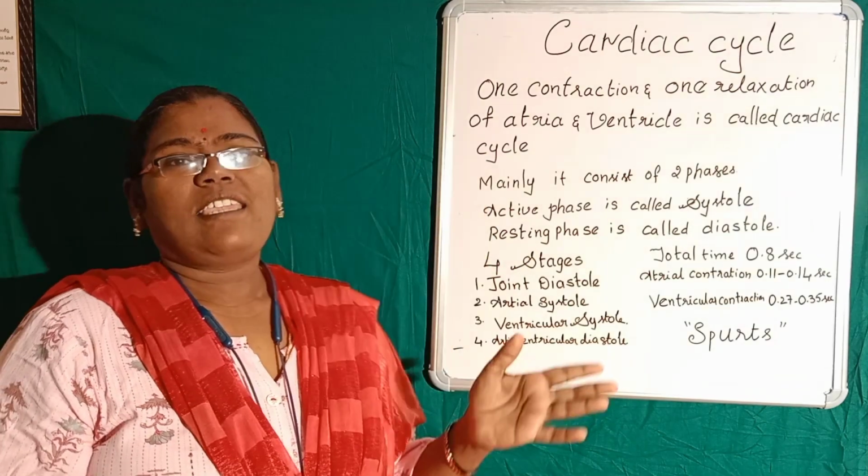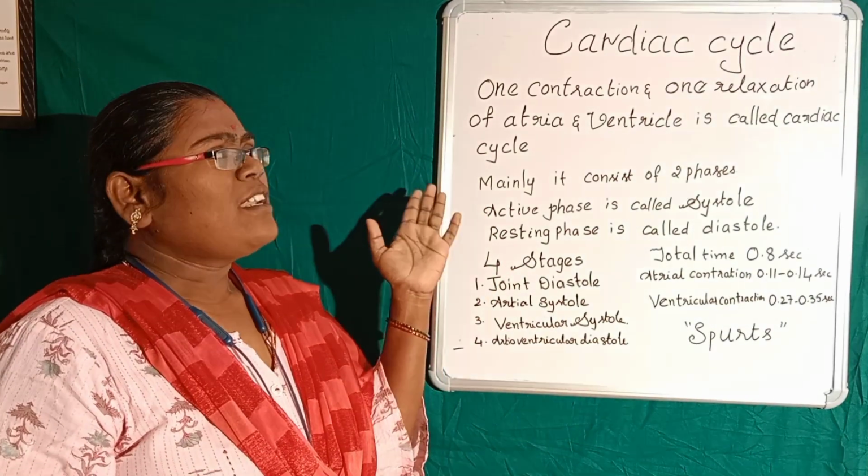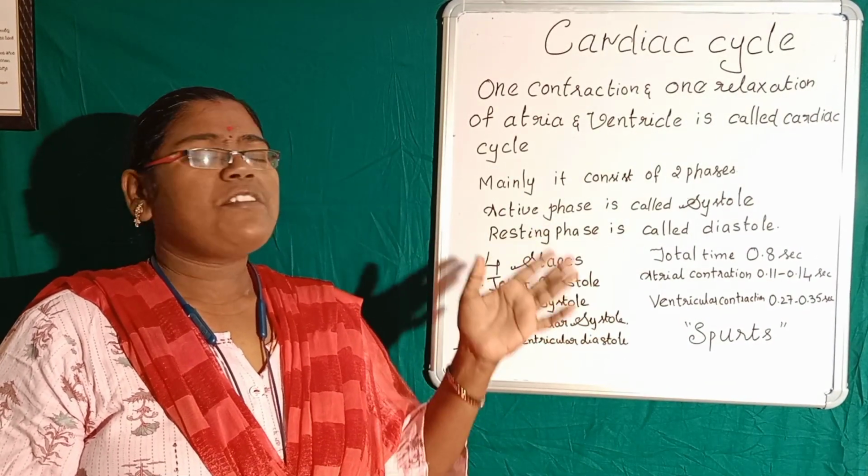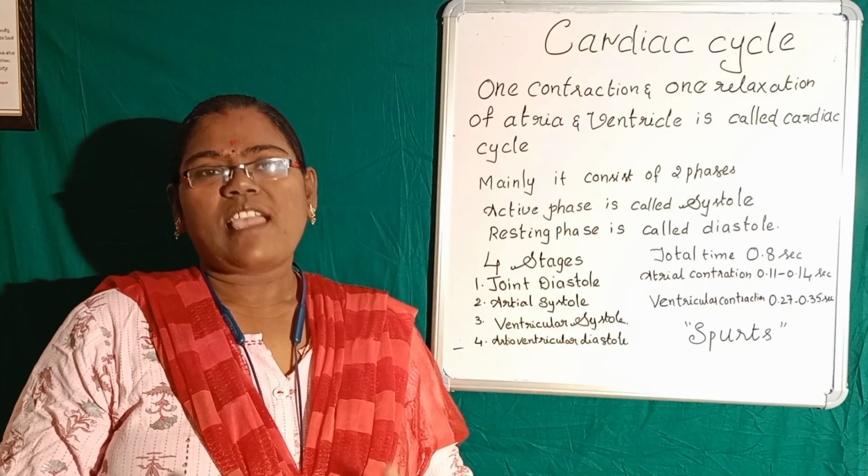So cardiac cycle: one contraction and one relaxation of atria and ventricles is called the cardiac cycle.